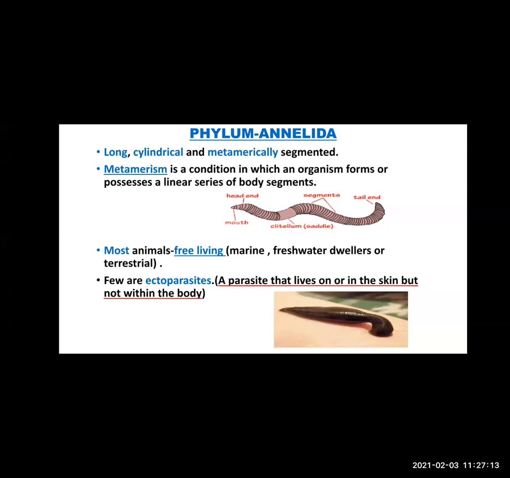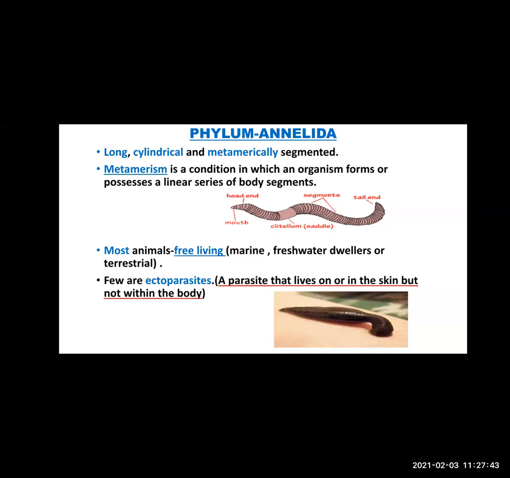The first two we discussed, Platyhelminthes and Aschelminthes, were endoparasites, but these species are ectoparasites. What are ectoparasites? Parasites that live on or in the skin, but not within the body. These parasites derive nutrition from the host, but do not enter within the body; they stay on the outside.